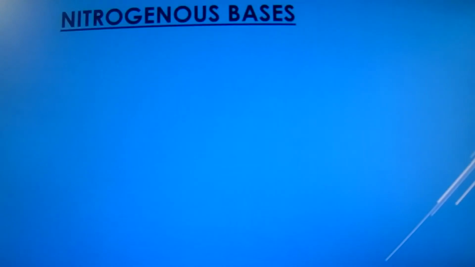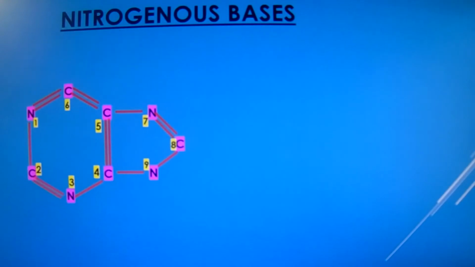Let us now focus on nitrogenous bases in detail. There are two types of nitrogenous bases, the purines and pyrimidines. Purines are basically a class of chemicals that have a two ring structure.